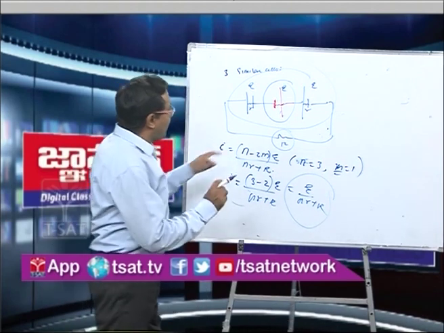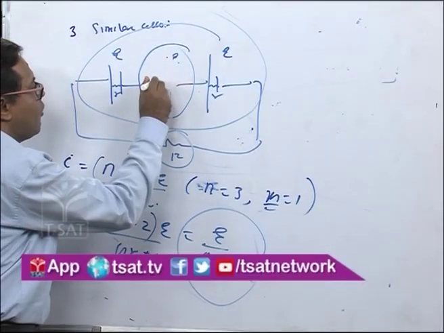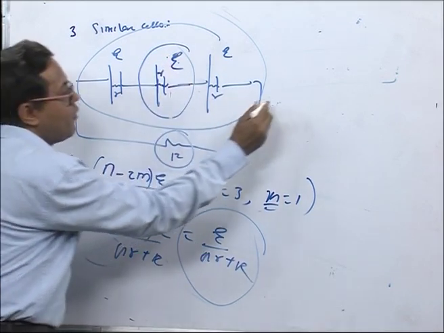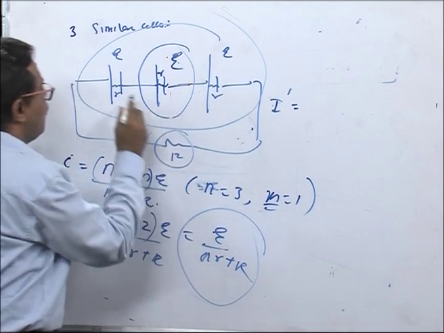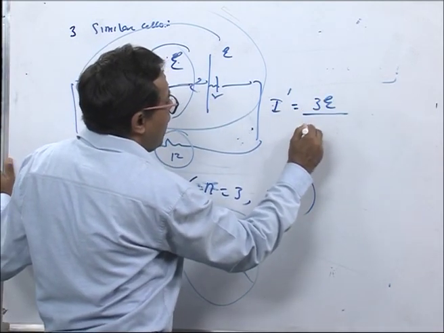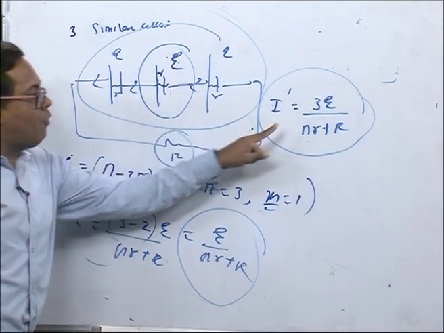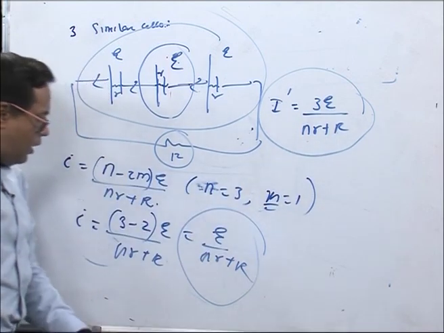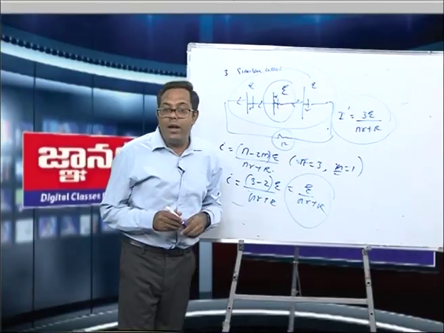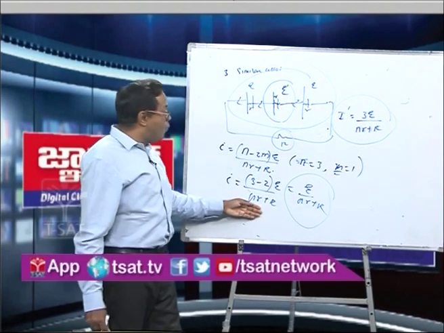Now, if it was correctly connected with EMF E and internal resistance R, the current, say I dash, would be equal to E plus E plus E, that is nE, that is 3E upon nr plus capital R. So what happened? When it was correctly connected, it was 3 times E upon nr plus capital R, and now it is E upon nr plus capital R when the center one is wrongly connected. Means the current has become 1/3.